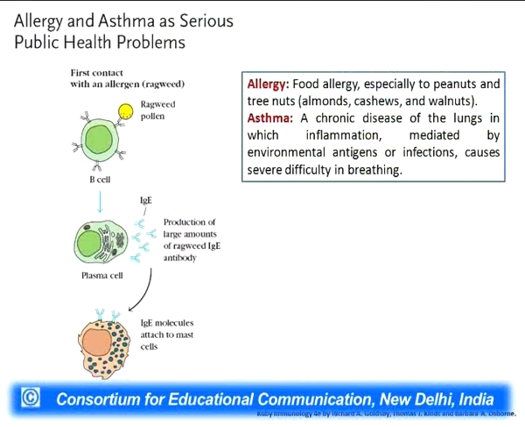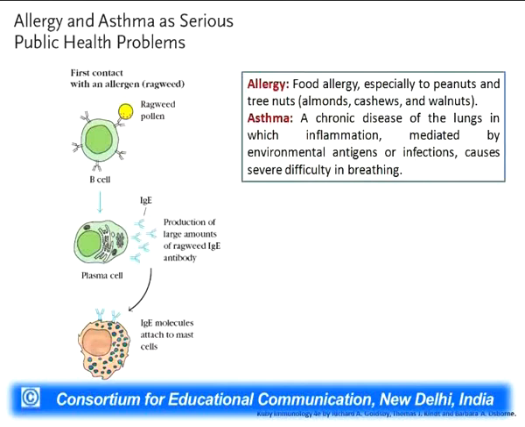So all of us are aware of asthma and allergic reactions. Over here, as you can see, asthma and allergic reactions are a major public health problem. Many of us are allergic to food sources such as peanuts, almonds, cashew nuts, and walnuts. Many of the food items which contain these, when we eat them, we get allergic reactions in our